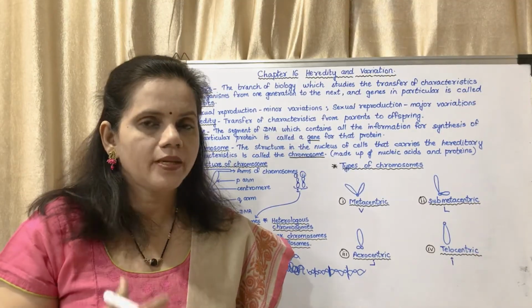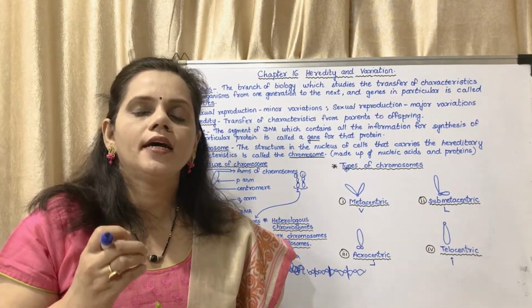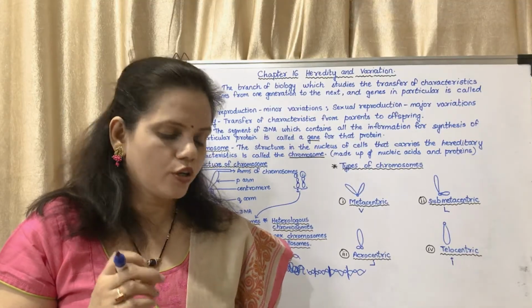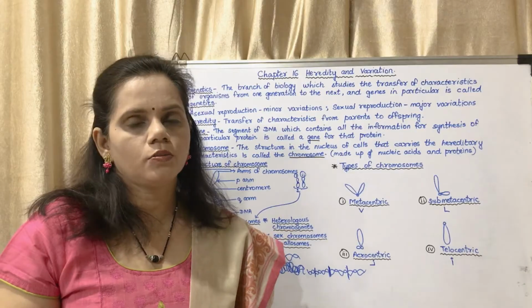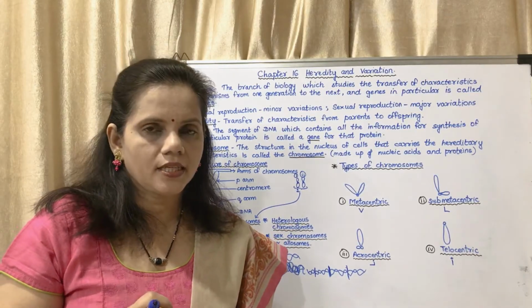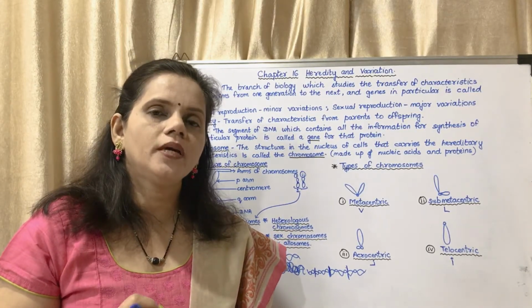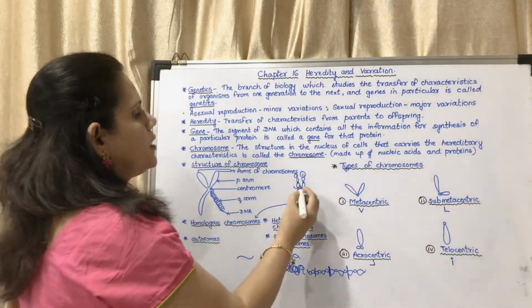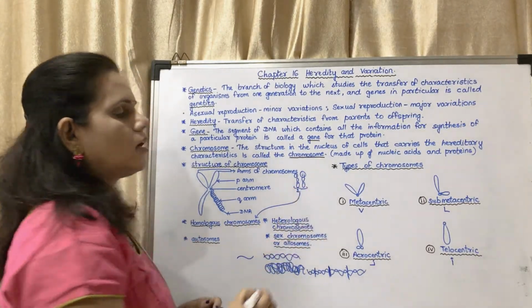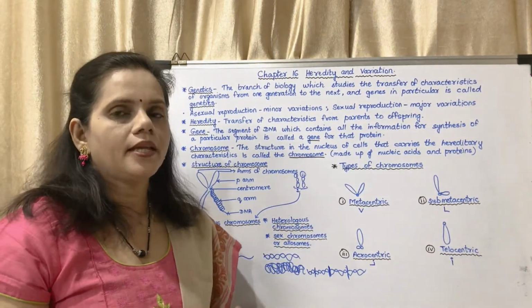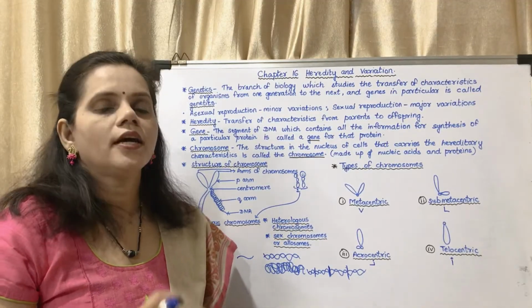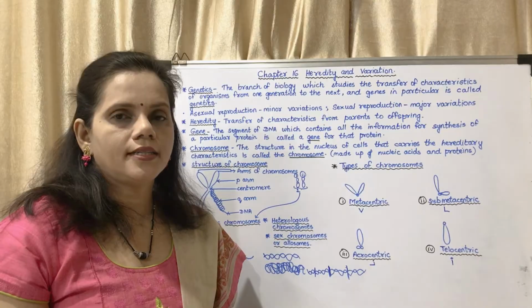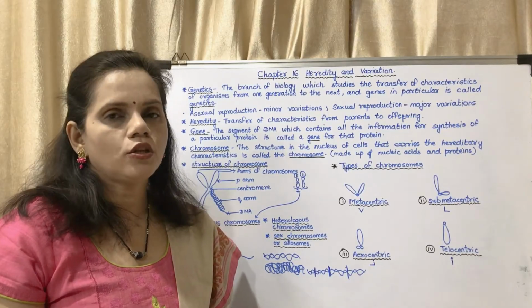Somatic cells, the normal cells in our body, have two sets of chromosomes. If the pair consists of chromosomes similar in shape and organization, then they are said to be homologous chromosomes. Here you may see their shape and organization is the same. They are similar, so they are homologous chromosomes. If they are not similar, they are called heterologous chromosomes.